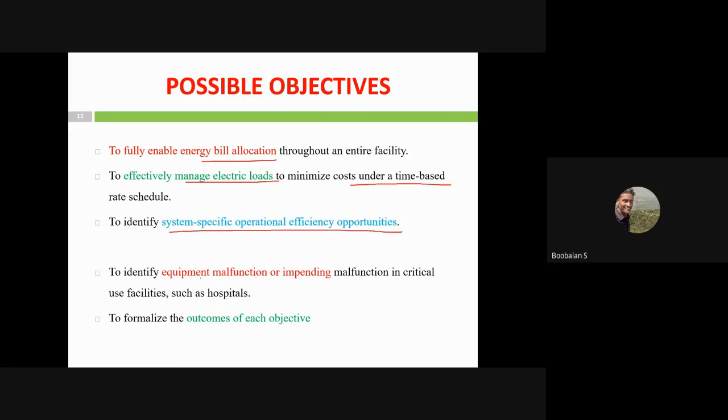And you could identify equipment which has already got a malfunction, right? So you could identify malfunctioning equipment with the help of my metering systems. These are some possible objectives. It's not restricted to this. Based upon the nature of your company process, you could have your own user-defined objectives. It's not mandatory to be like this, right?